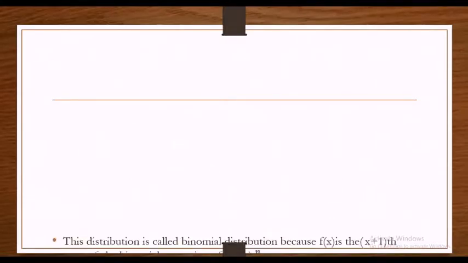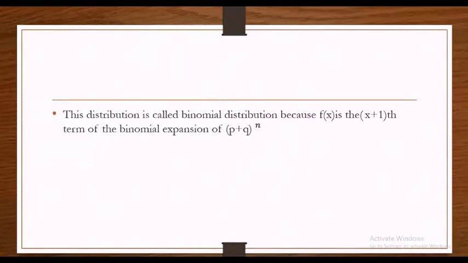Now there are 2 points that you have to remember. Why is this distribution called a binomial distribution? Because f(x) is the (x + 1)th term of the binomial expansion (p + q)^n or (q + p)^n, which you saw in the slide just before the definition of the binomial distribution. If you have any doubt, you can go back and check.